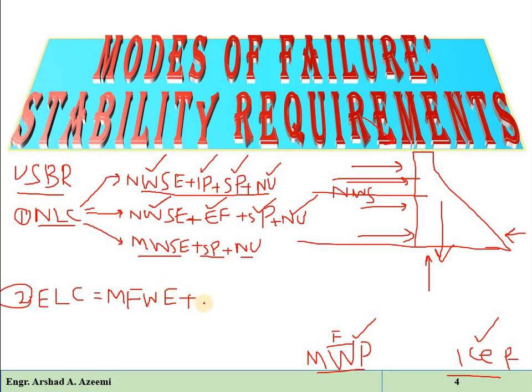Similarly there will be silt pressure. Similarly if the water level in the reservoir is the maximum flood water level, then the uplift will also be extreme. So the maximum flood water elevation, silt pressure, and extreme uplift will be considered an extreme load combination. But it is not necessary that the dam will fail in the extreme load combination.